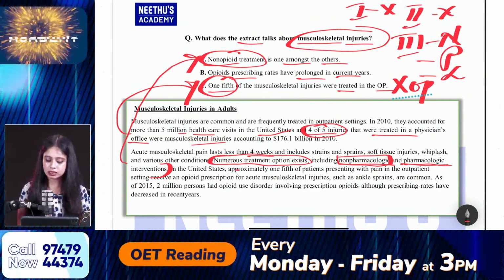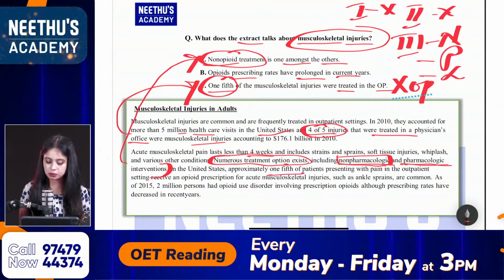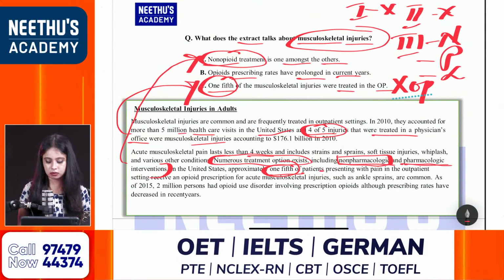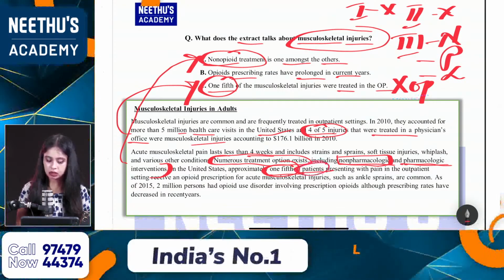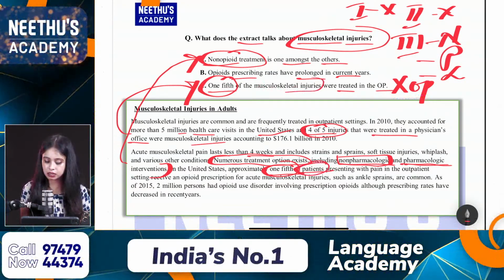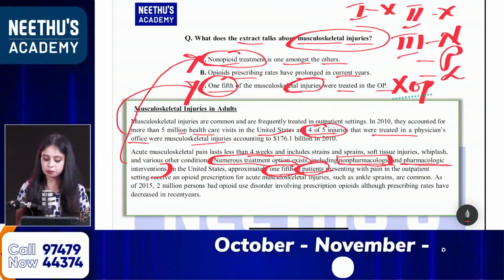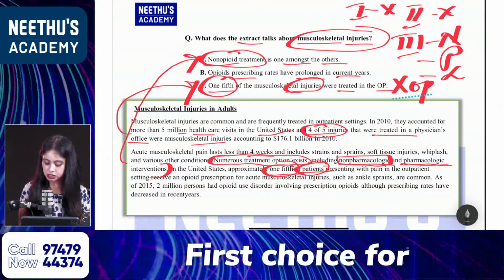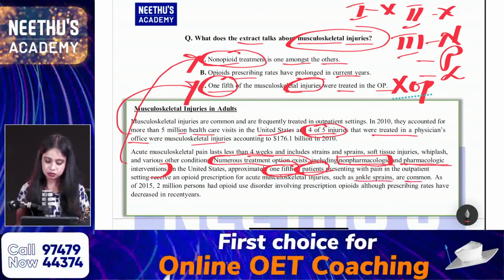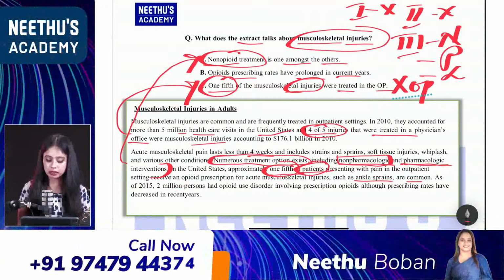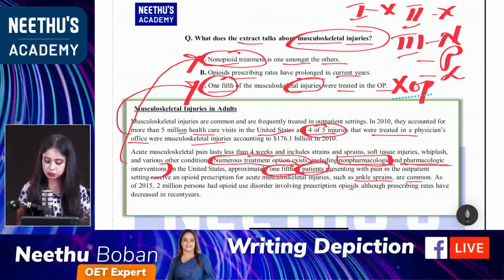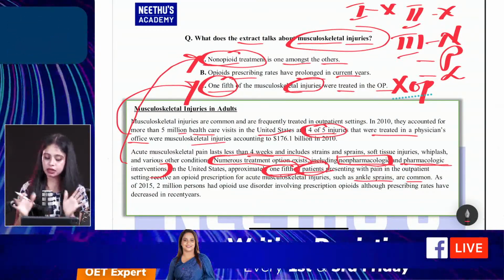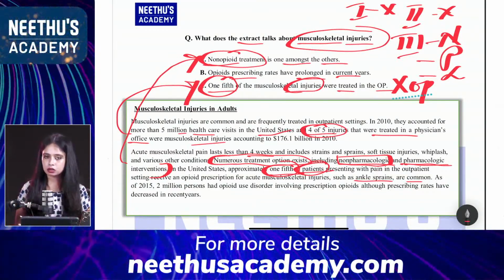In the United States, approximately 1/5. So here comes a keyword exactly from option C, 1/5 of patients. What is mentioned here? Patients. Here it is mentioned 1/5 of injuries. Again, contradiction. Representing with pain in the outpatient setting receive an opioid prescription for acute musculoskeletal injuries such as ankle sprains are common. As of 2015, 2 million persons had opioid use disorder involving prescription opioids, although prescribing rates have decreased in recent years. Okay, so already I have eliminated option C because of a contradictory or opposite option.